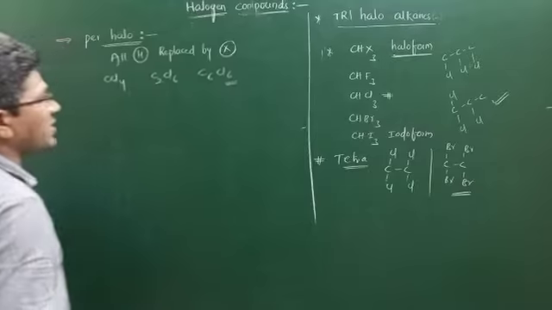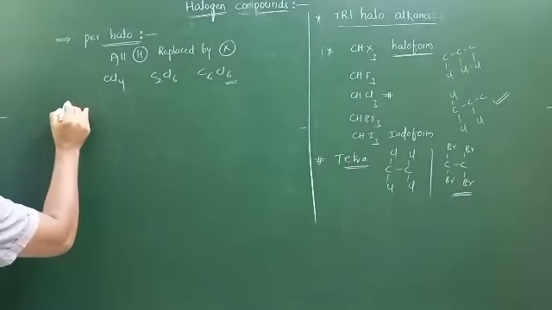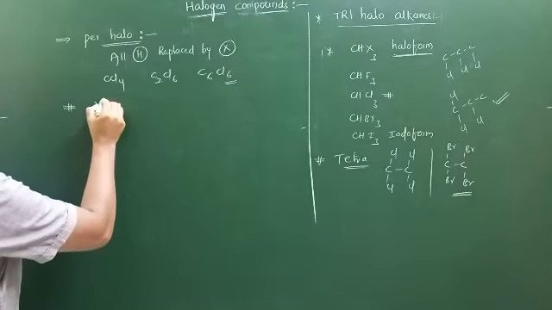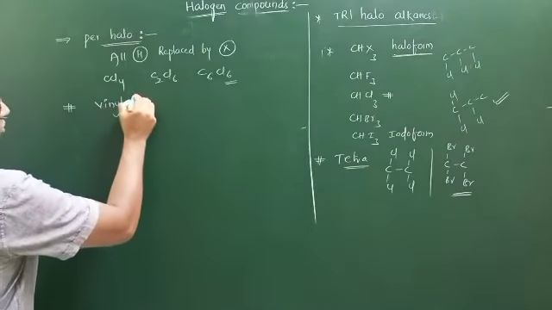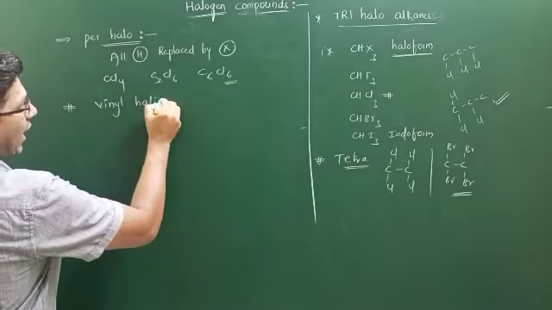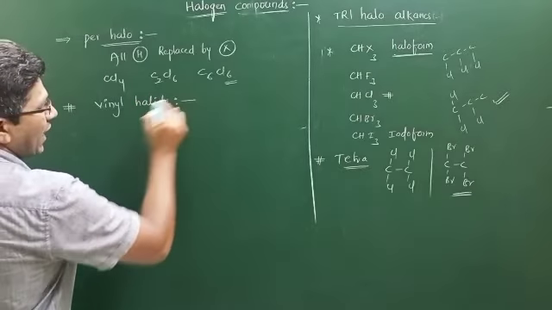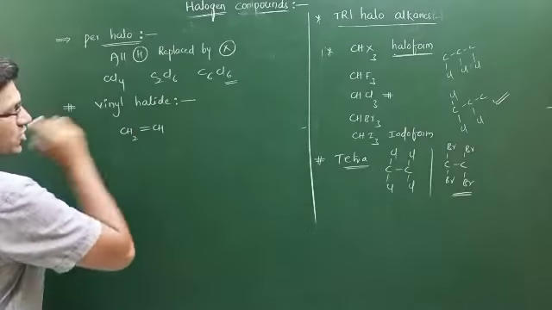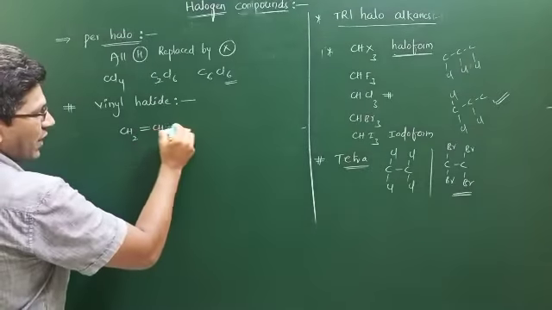Go to the next, another classification. Depending on groups, vinyl halides. What is the vinyl group? CH2=CH. This is called the vinyl group.